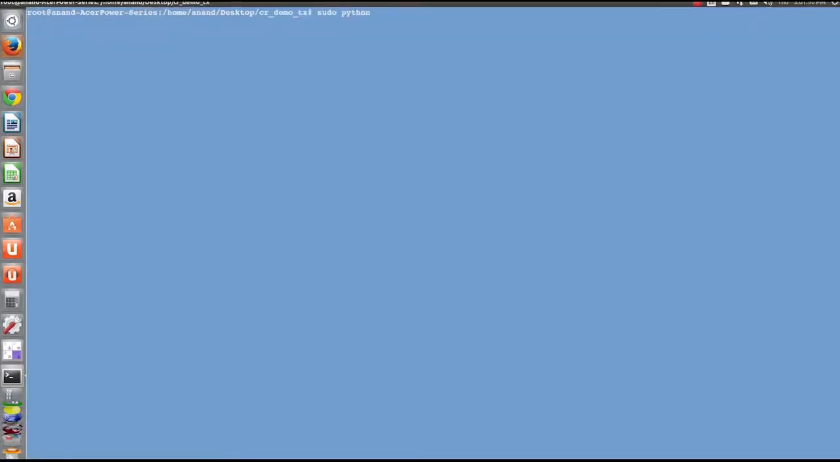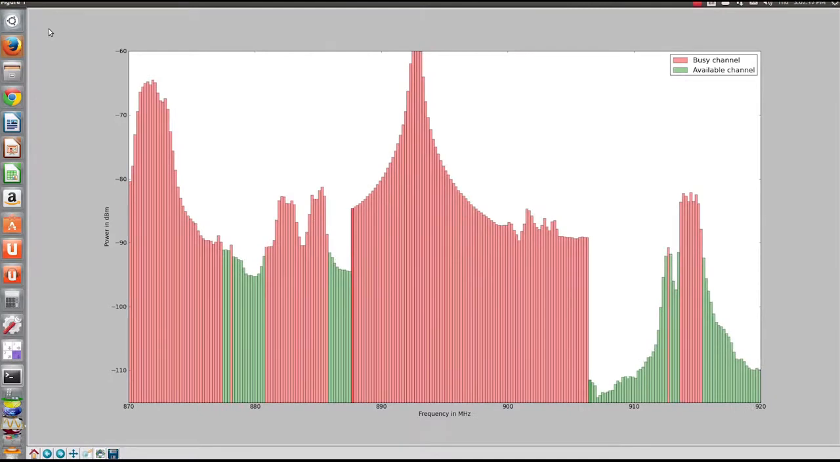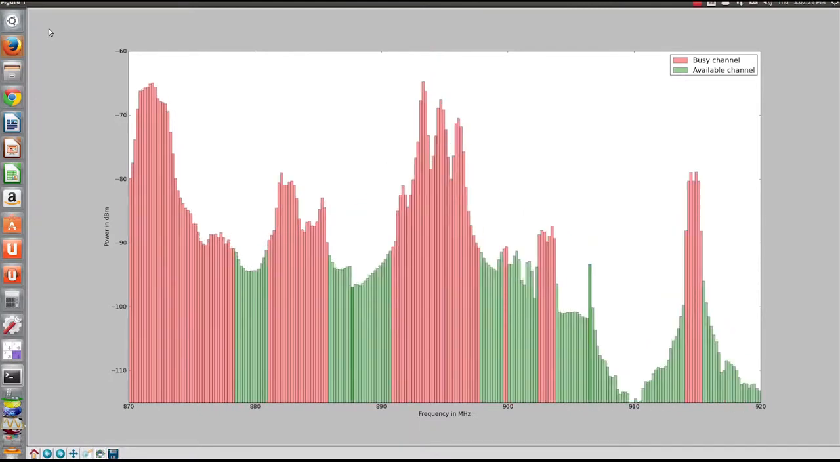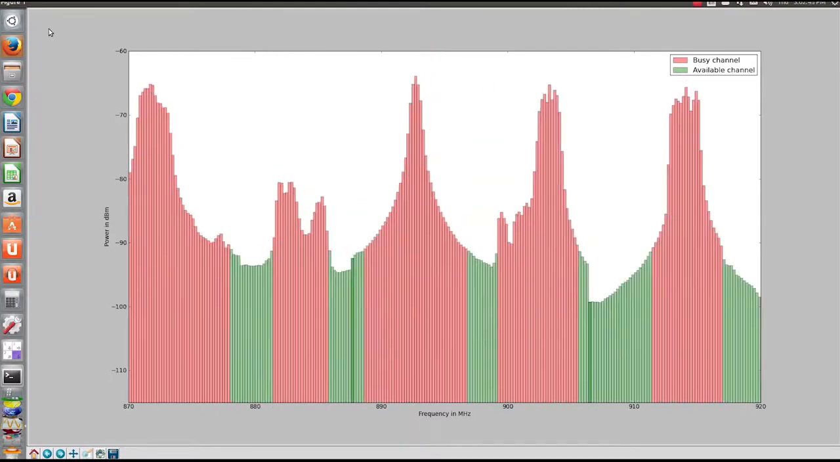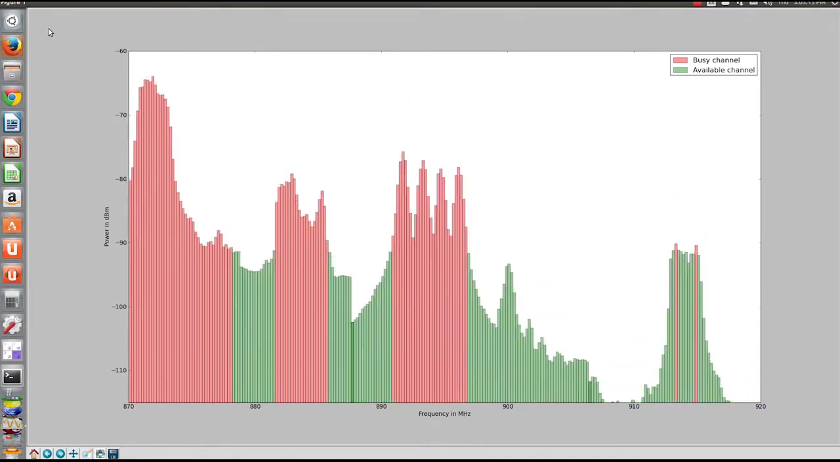This can be more intuitively visualized graphically. Here, the wideband frequencies are divided into 200 kHz channels. The green depicts channels with power below a certain threshold, and thus the possible spectrum opportunities.